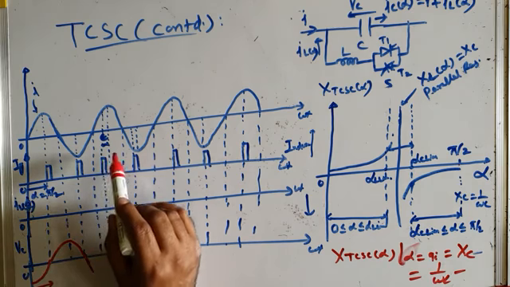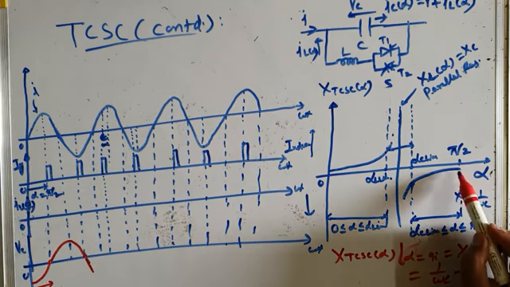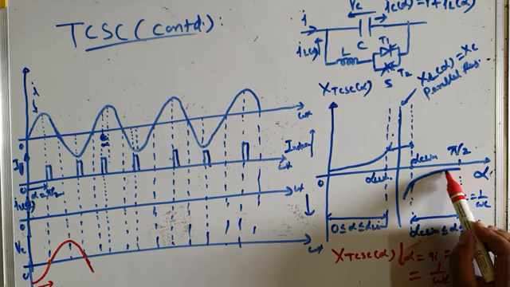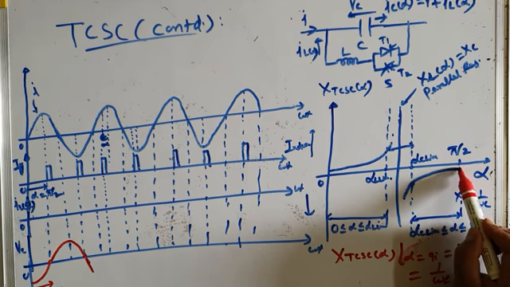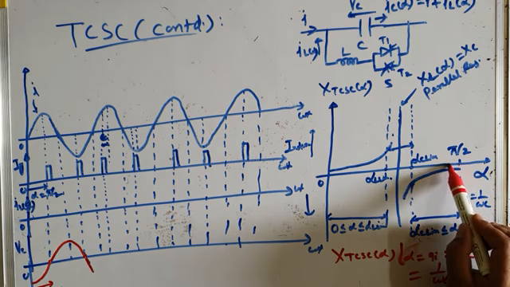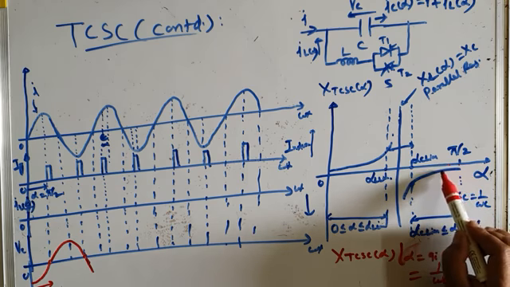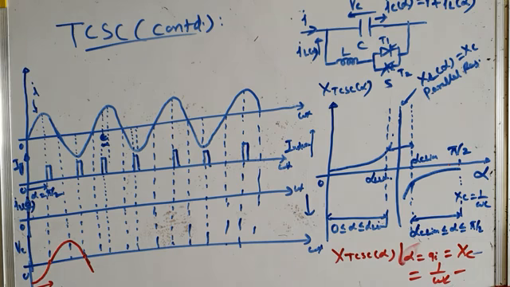Now after this, as you reduce the delay angle below pi by 2 and try to fire your TCR here, capacitive reactance increases. Let's see what happens to the voltage. And we know that when capacitive reactance increases, the voltage across the capacitor will also increase.